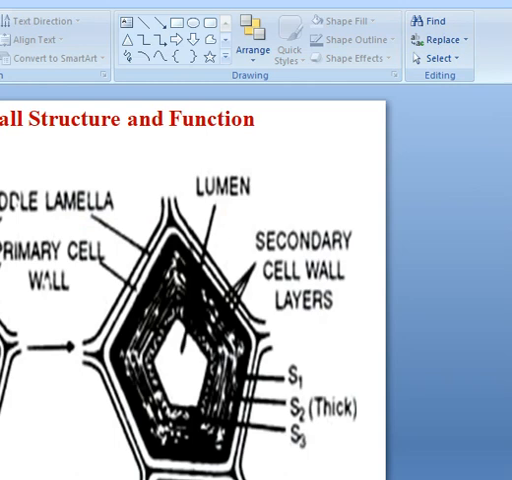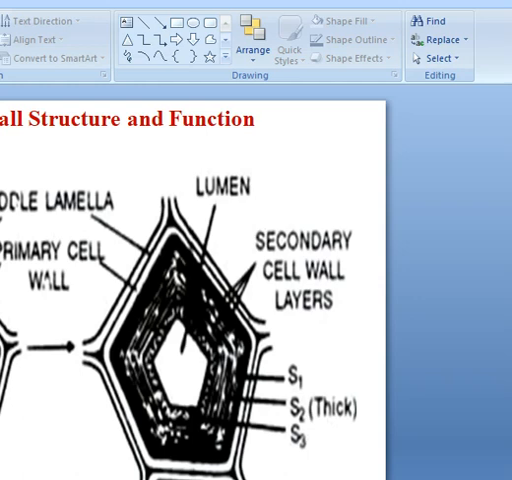Cell walls are generally seen in all the plant cells, fungal cells, and generally absent in the animal cells. And thereby we can observe this cell wall is a specialized structure only in the plant cells. And its thickness varies. In general, it is 0.1 to 10 millimicrons in thickness.